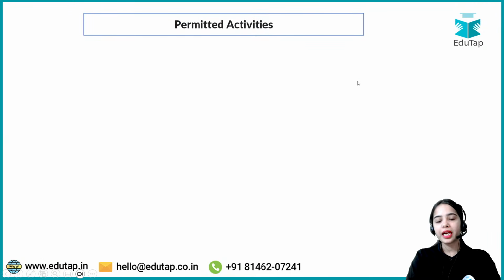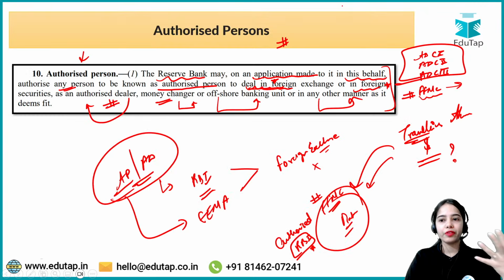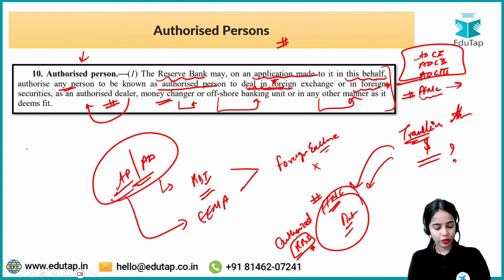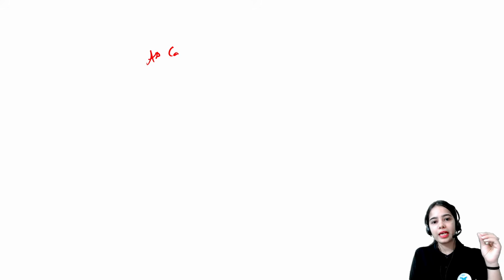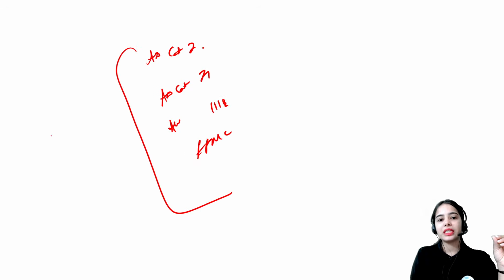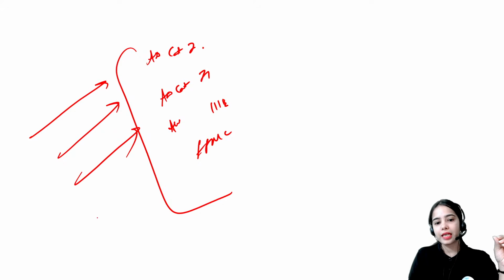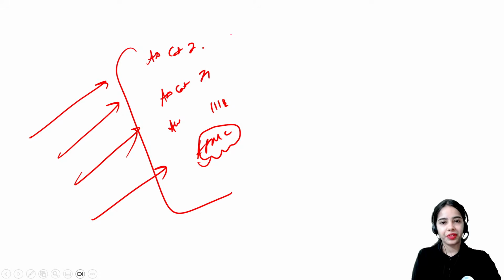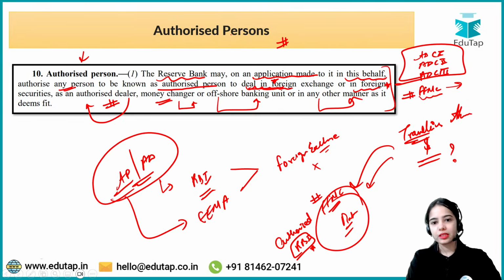Now, permitted activities. What are the permitted activities for the authorized dealer category 1? Like we have discussed, there are different categories of authorized dealer: category 1, category 2, category 3, and also full-fledged money changers. So for these different categories, as well as for full-fledged money changers, what are the different activities that they do, that we have to discuss.